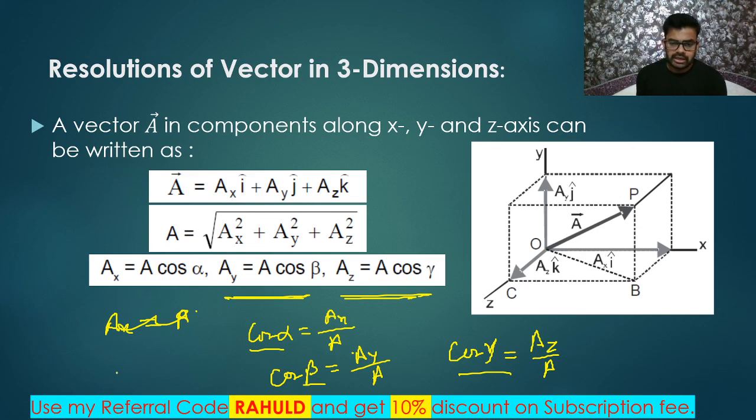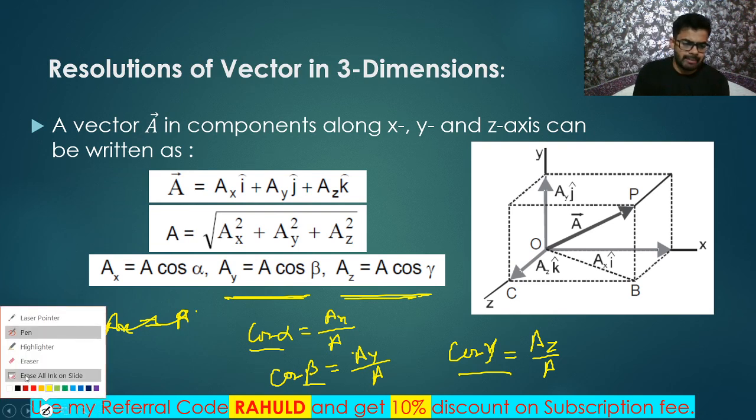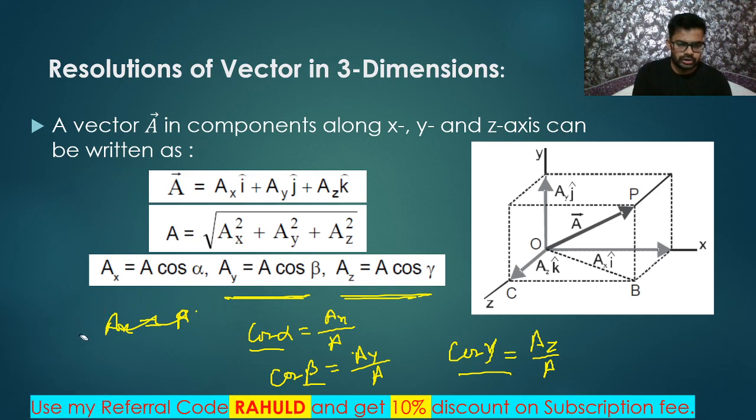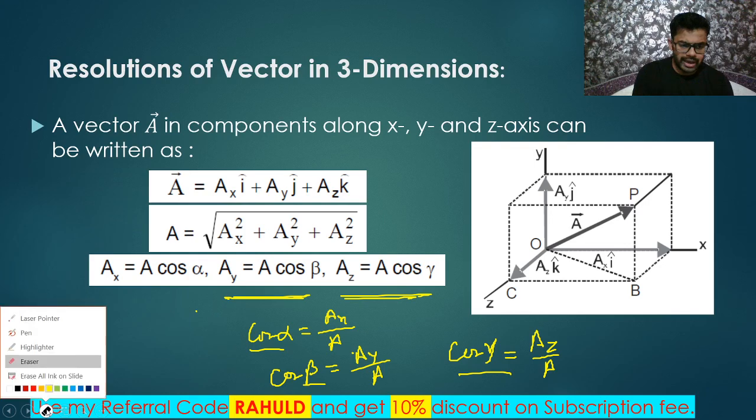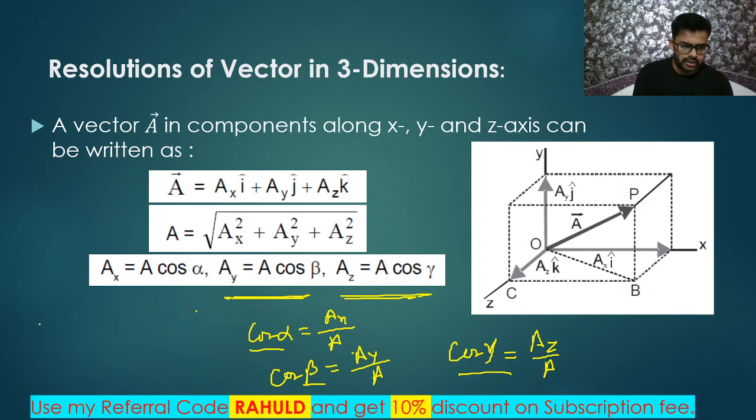Now one more thing. Here I want to explain one thing: if we square and add these direction cosines, what will happen? So let us talk about that result also. I am going to square and add these direction cosines. I will write cos square alpha plus cos square beta plus cos square gamma.